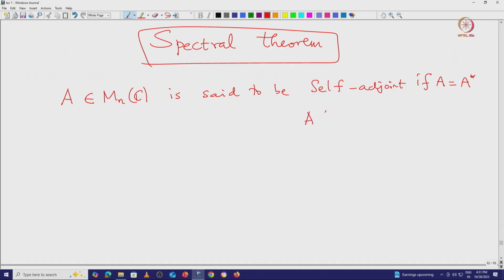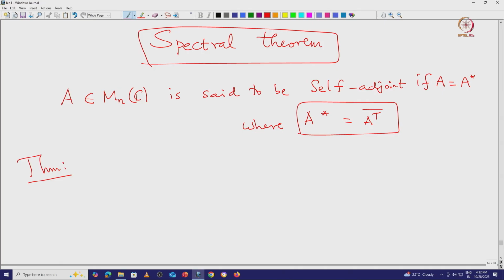Note that A star is defined to be the conjugate of A transpose. And what does the spectral theorem actually tell us? If you have a self-adjoint operator, then you can always find a unitary matrix U such that U star A is diagonal.